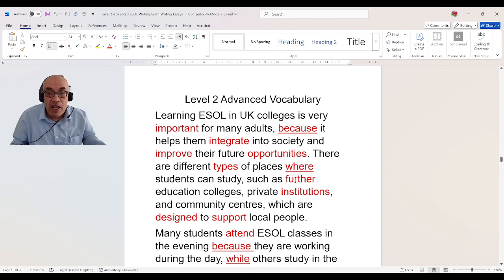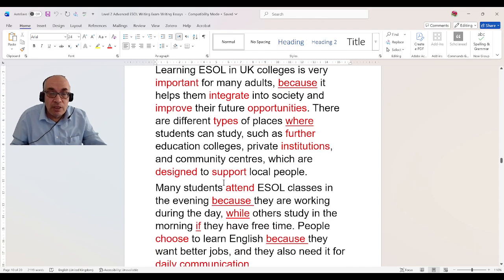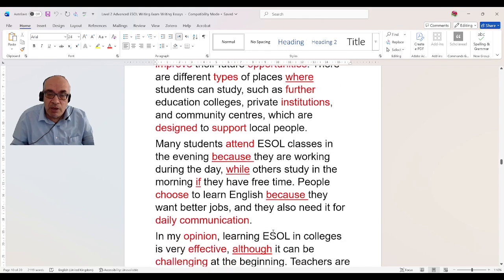Types, where, further, institutions, designed, support, attend. Again, attend is level 2. I don't say come or go to ESOL classes or come because this is entry 1, entry 2. Attend, because, why, if, choose, because.